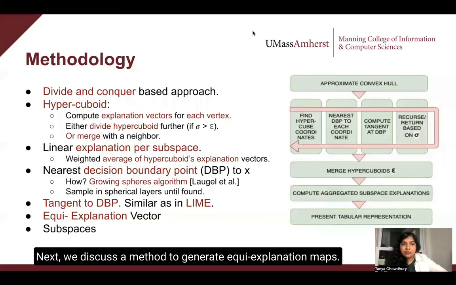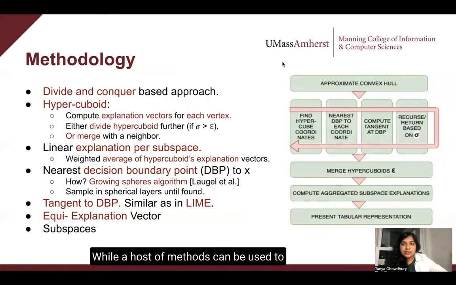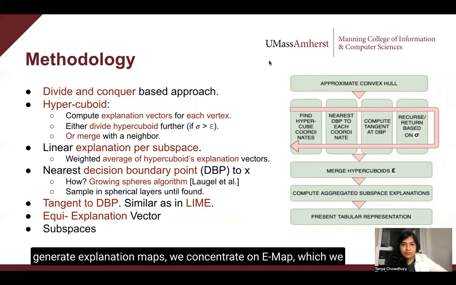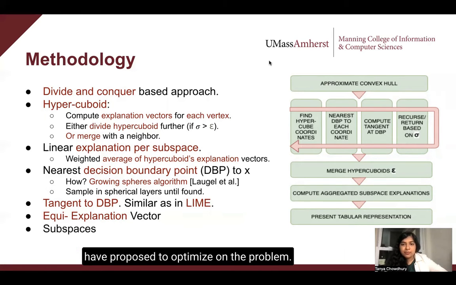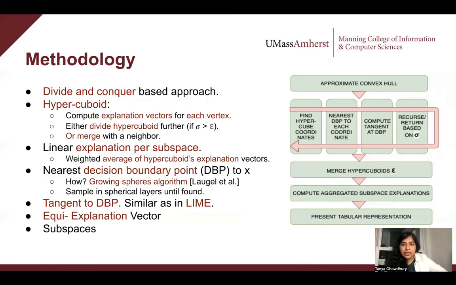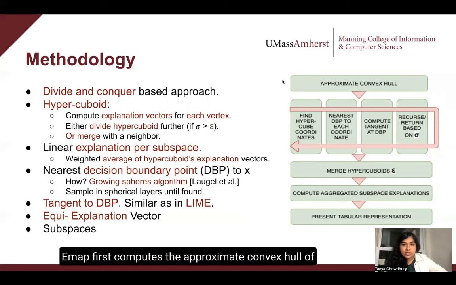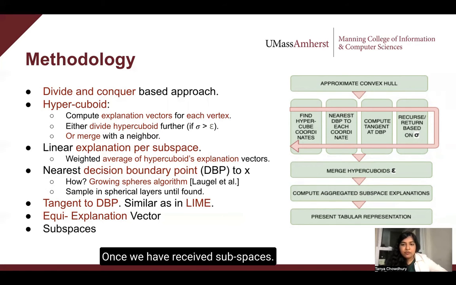Next, we discuss a method to generate equi-explanation maps. While a host of methods can be used to generate equi-explanation maps, we concentrate on EMAP, which we have proposed to optimize on the problem. EMAP first computes the approximate convex hull of the region of interest and then divides it recursively based on the granularity coefficient epsilon. Once we have received hypercuboids which have explanation standard deviation less than epsilon, we try to merge neighboring hypercuboids together on the epsilon constraint.